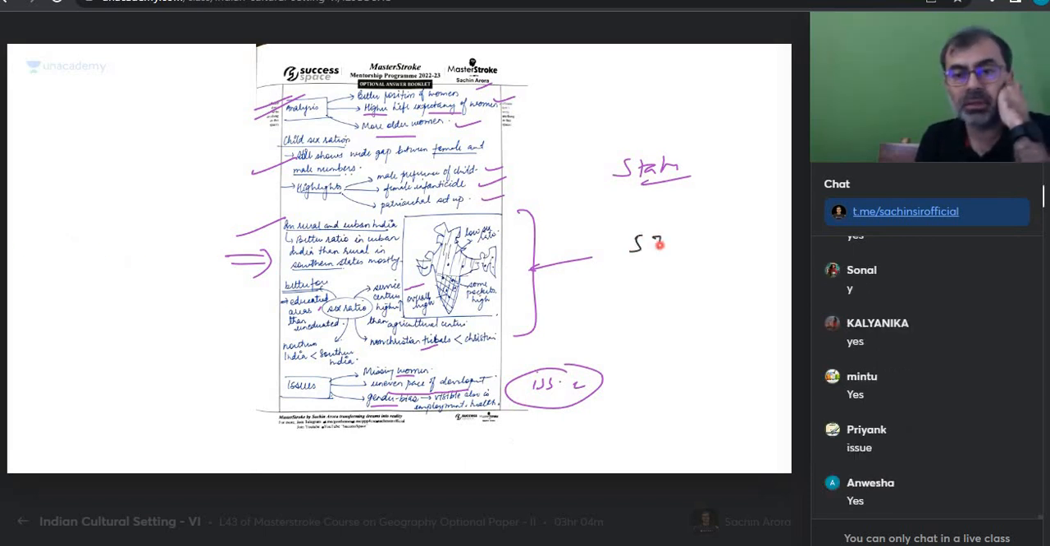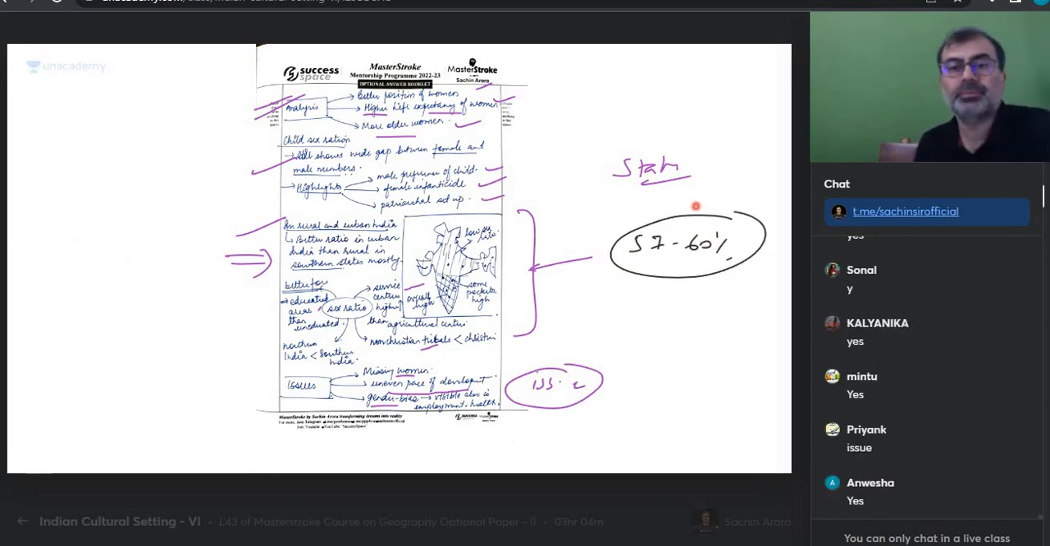I'm taking it to 57 to 60%. Everyone with me? Crisp banaya. That's what answer writing is about. I'm inviting you to do that. I'm sure you can do that. This is inspiring for you.